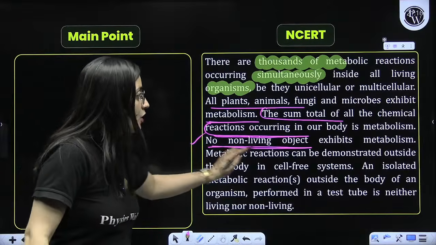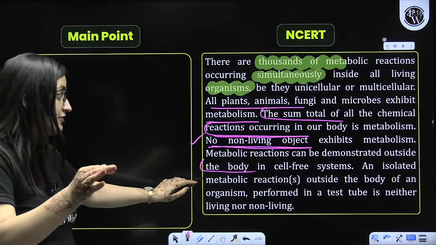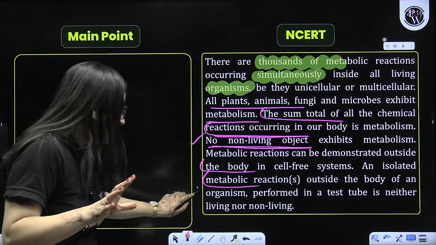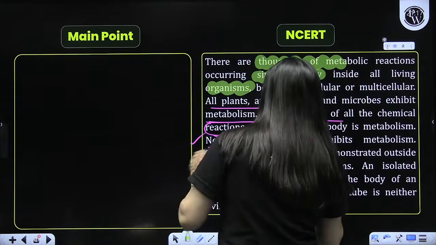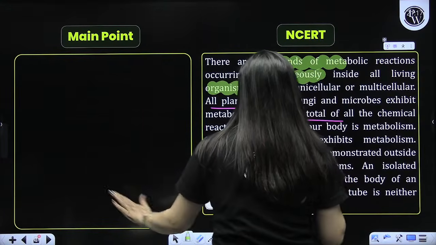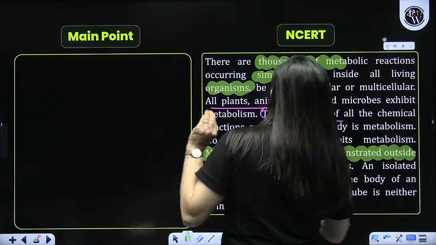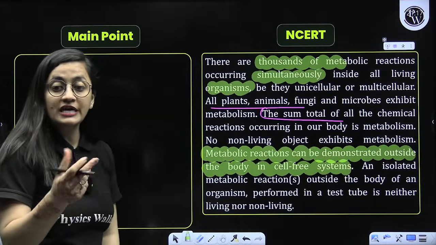So, metabolic reactions we can demonstrate outside the body in a cell-free system, and these isolated metabolic reactions performed in a test tube are neither living nor non-living. Please try to understand that. What are they saying? Metabolic reactions can be demonstrated outside the body in a cell-free system, like in vitro, in the lab.